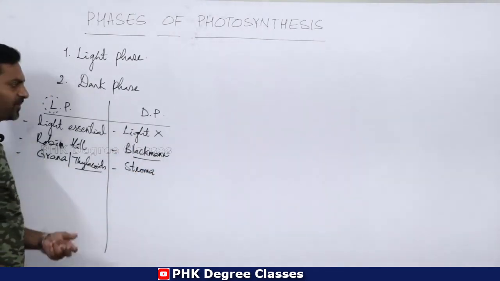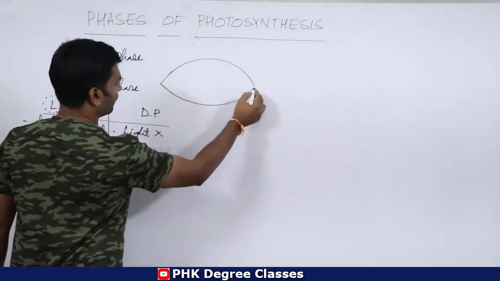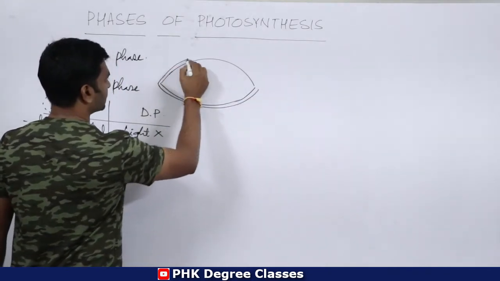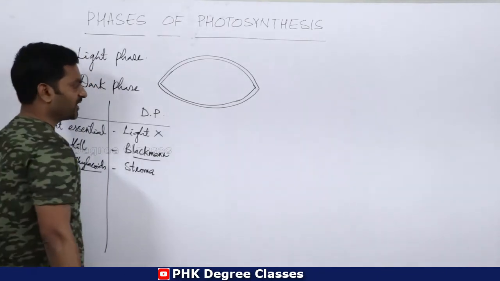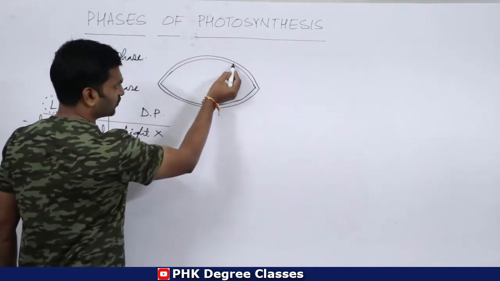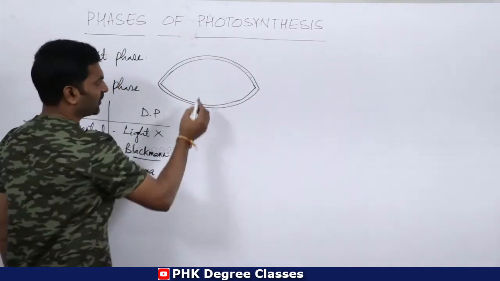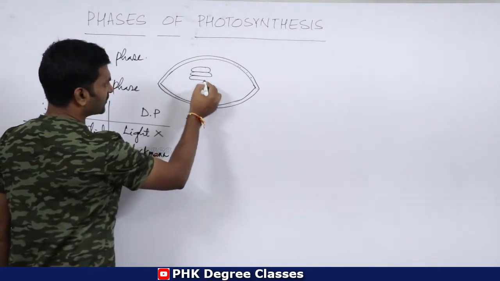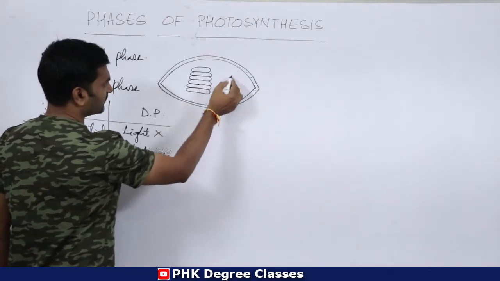For example, if you draw the diagrammatic representation of chloroplast, every chloroplast is surrounded by two layers, an outer layer and an inner layer. In between these two layers there is a space called periplastidial space. Inside the chloroplast, there are disc-like structures. Every disc is called a thylakoid.